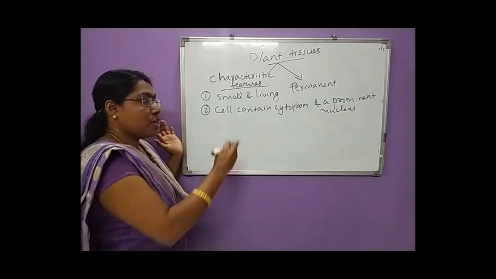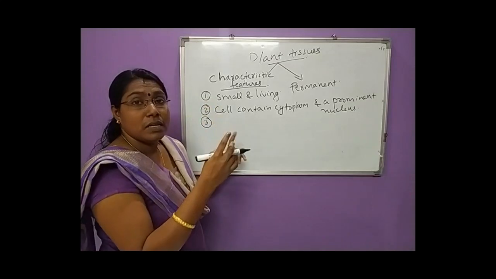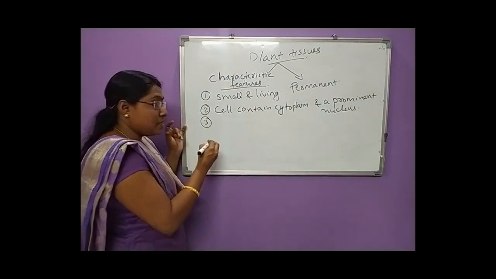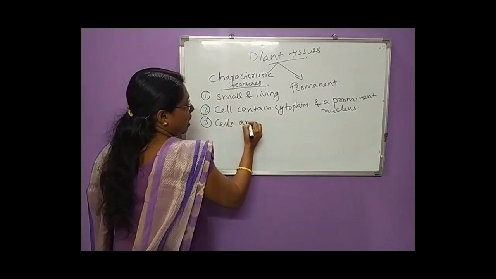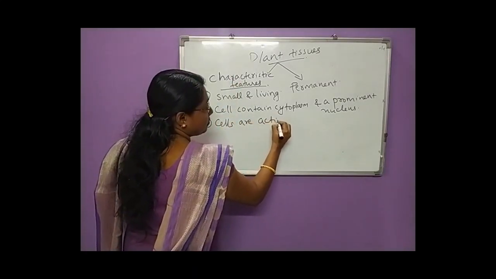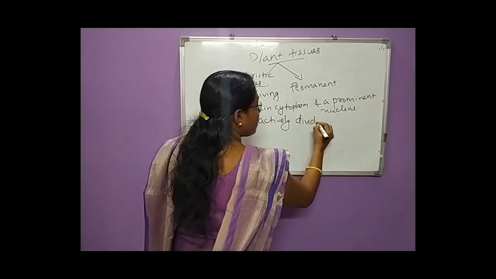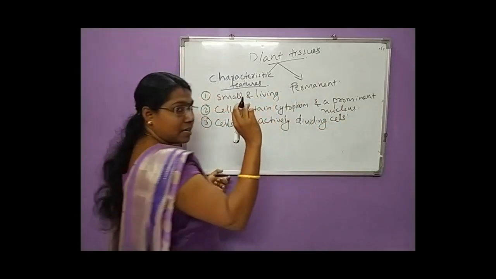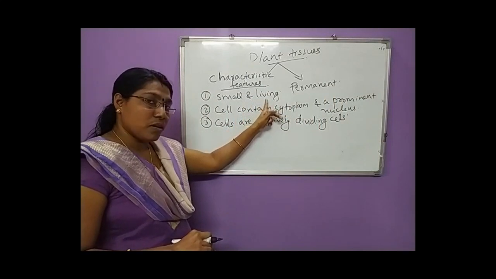Then the next important characteristic feature is that the meristematic cells are actively dividing cells. Clear? So 3 points. The cells are small and living.